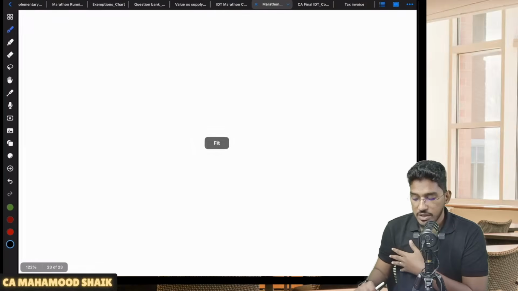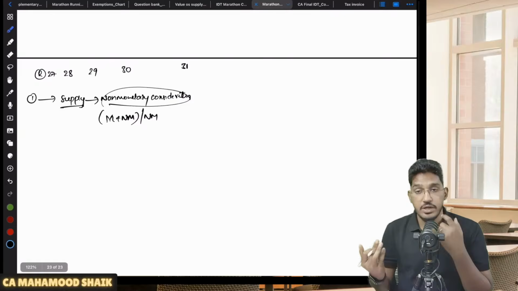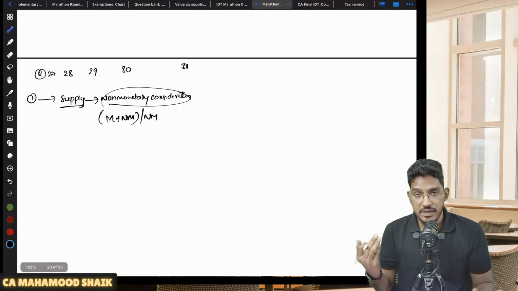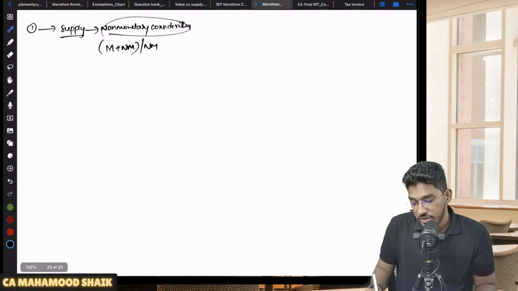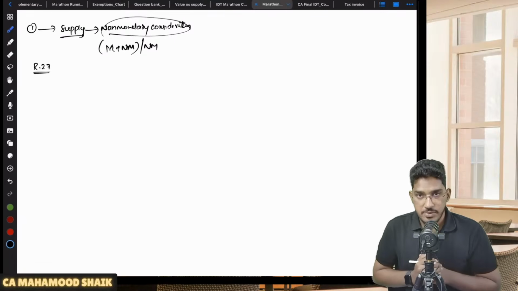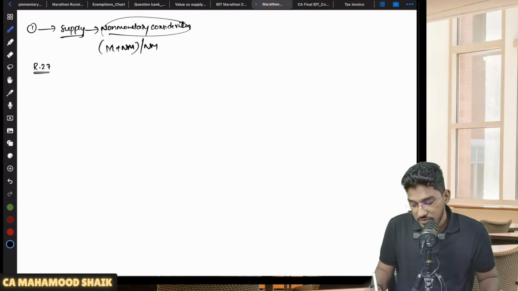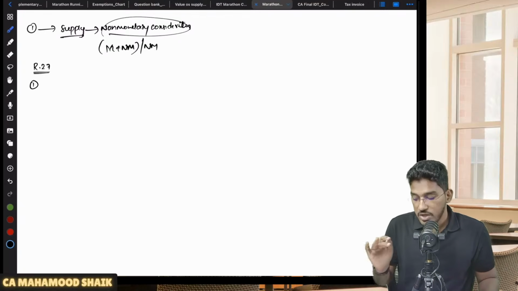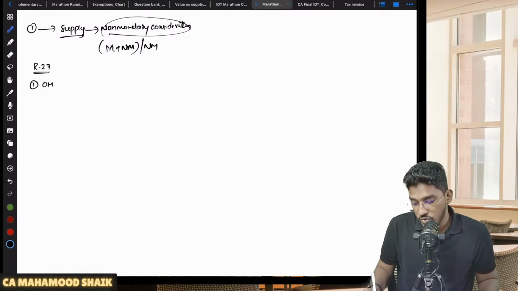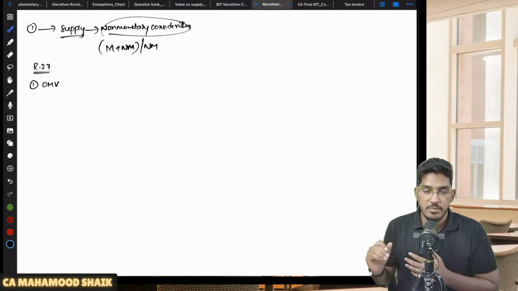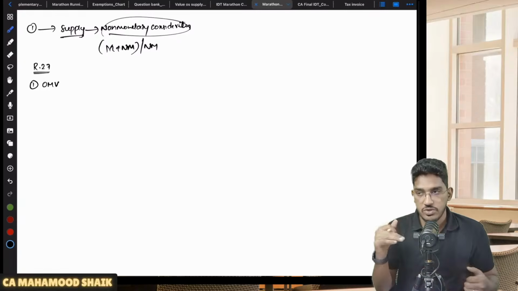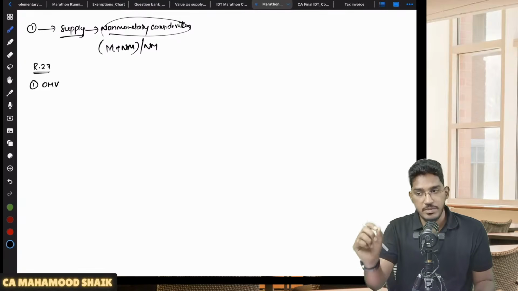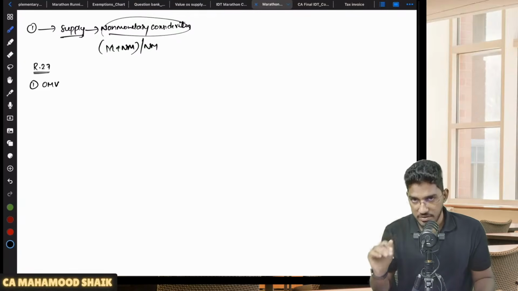Sir, in this case, how to determine the value of supply, if there is a supply in which a non-monetary consideration is involved? Now they say that you need to determine the value of supply as per rule number 27. Sir, what is rule number 27 saying? You have to follow in this order. In this case, the value of supply should be open market value of the same goods and services. Whatever services you are providing, you have to determine its open market value. So that will be considered as value of supply.